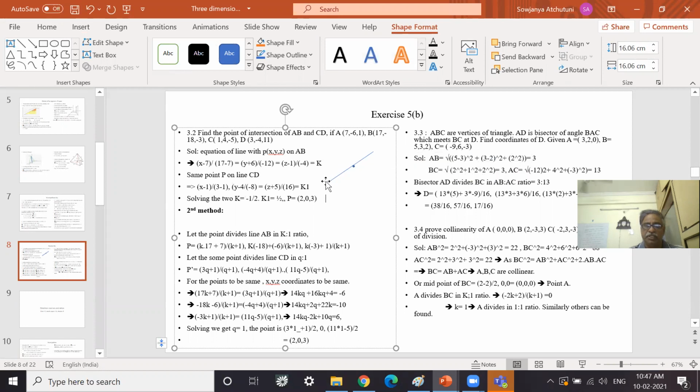X minus x1 by x2 minus x1 is equal to y minus y1 by y2 minus y1 is equal to z minus z1 by z2 minus z1, which is a constant. By comparing these equations, we are getting this k and k1 value. When you substitute the k value here, we get x, we get y, we get z.